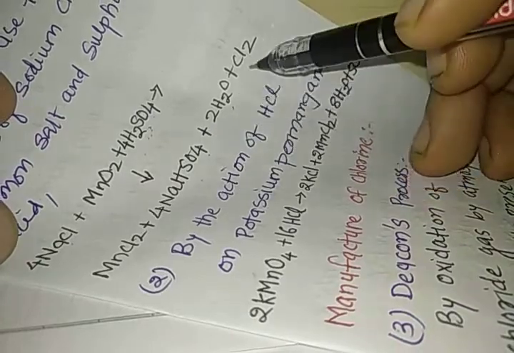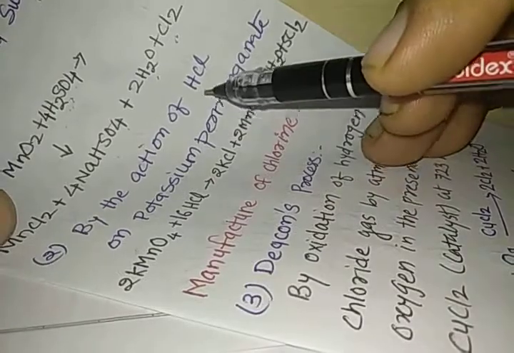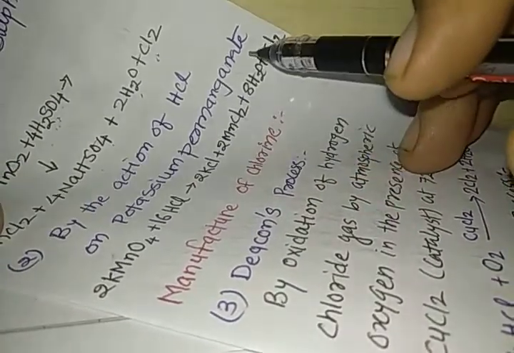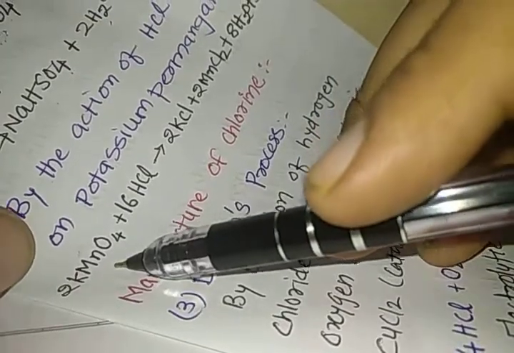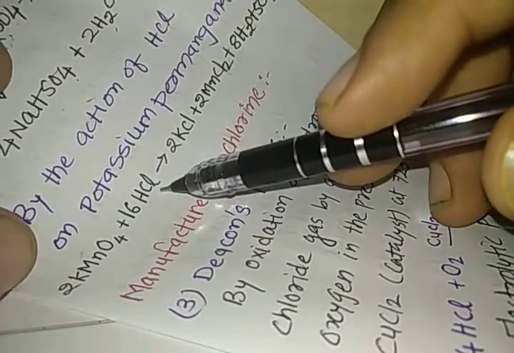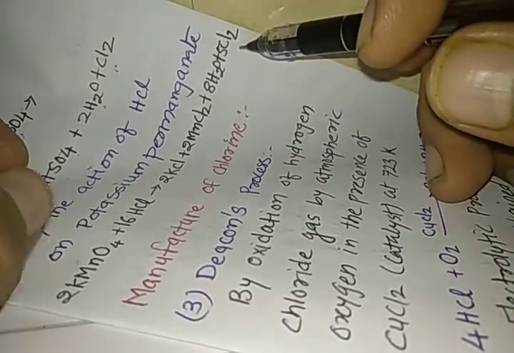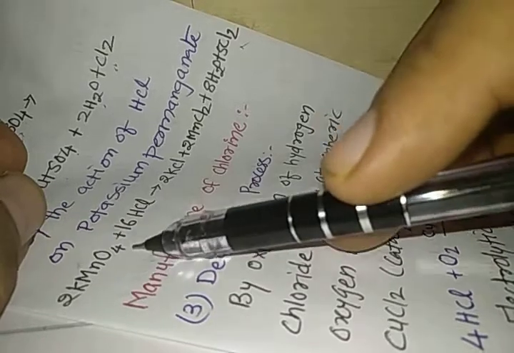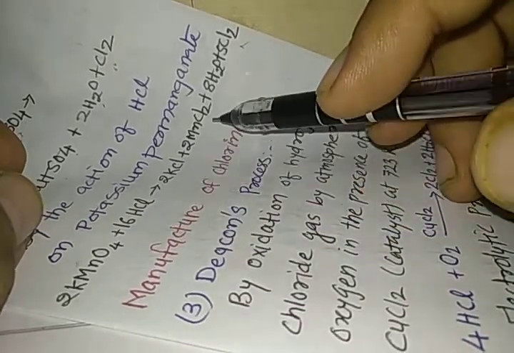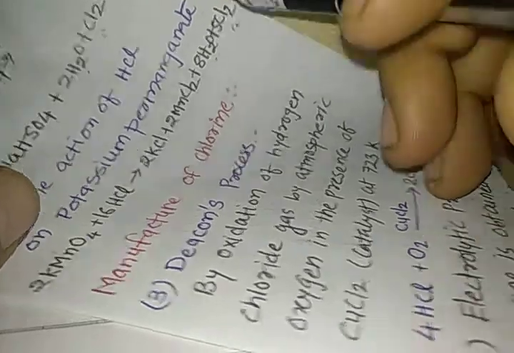In the same way, water and chlorine are also produced in this reaction by the action of hydrochloric acid on potassium permanganate. You know, potassium permanganate is a very good oxidizing agent. So this Cl minus by oxidation turns into Cl2. Here 5Cl2 is produced. So by the reaction of 16HCl with 2KMnO4, 2KCl, 2MnCl2, 8H2O and 5Cl2 are produced.